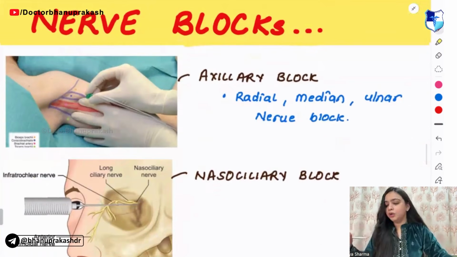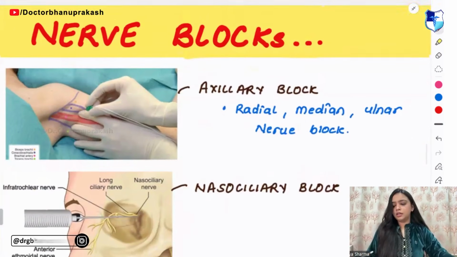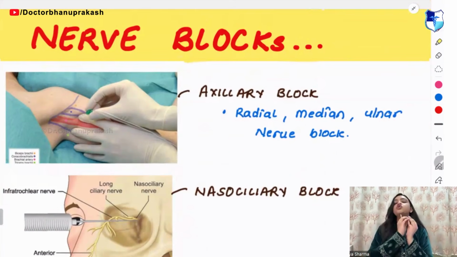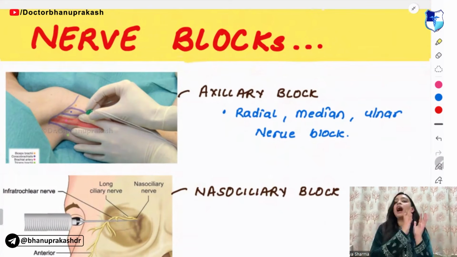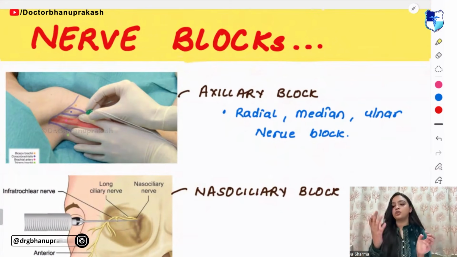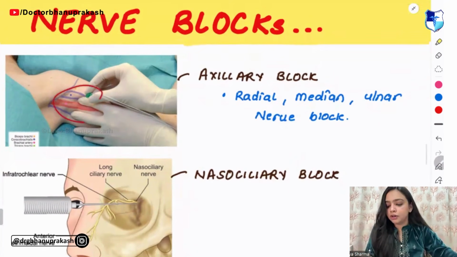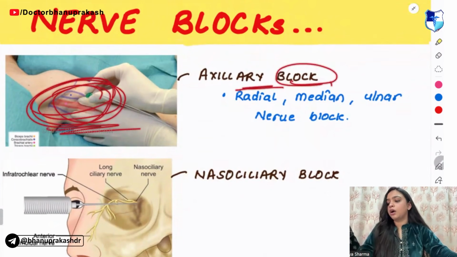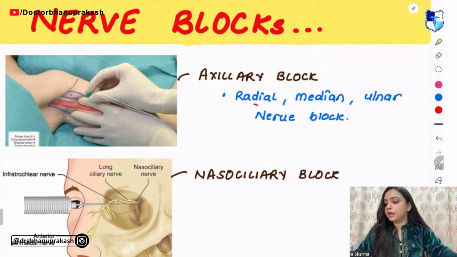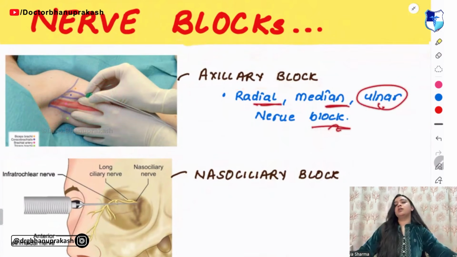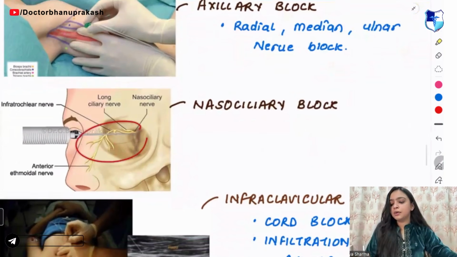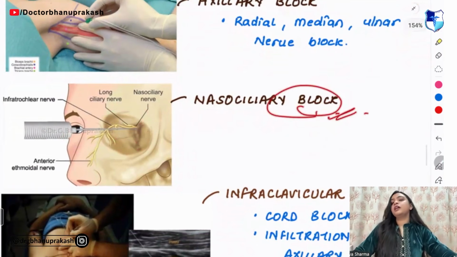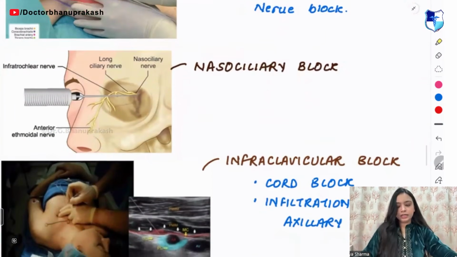Now, coming on to the nerve blocks. In the nerve blocks, the first thing you need to know is that they will ask you image-based questions. The first image that you are able to see is an axillary block, and in that, we do the radial, median and the ulnar nerve block. Next, what image are you able to see? This is a nasociliary block.